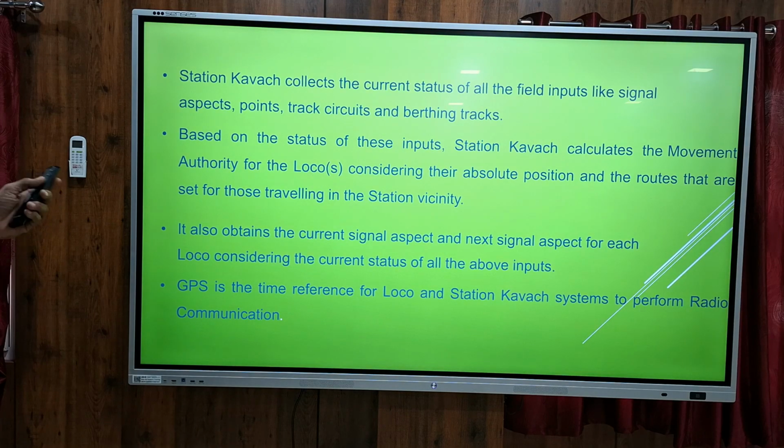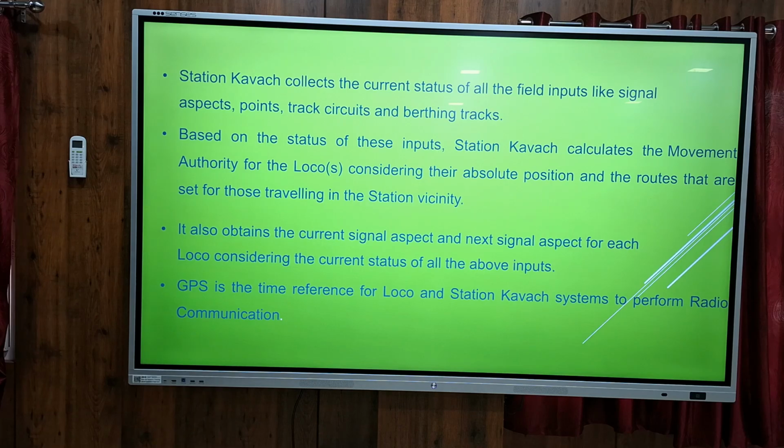So these are the functions of station KAVACH. It collects the current status of all the field inputs, track circuits and berthing tracks, etc., from the SM panel and relay interlocking panel. Whatever data is available there, it will collect and transmit to the onboard KAVACH. Based on the status of input, station KAVACH calculates the movement authority of the locos concerning the absolute position and routes set for those traveling in the station vicinity. So based on these inputs, up to what point the train can work, that information will be calculated and transmitted to the onboard KAVACH.